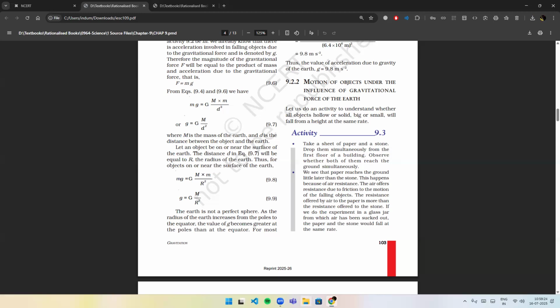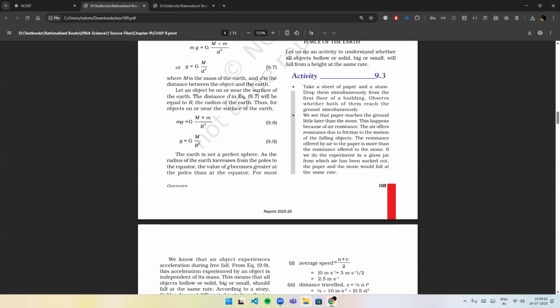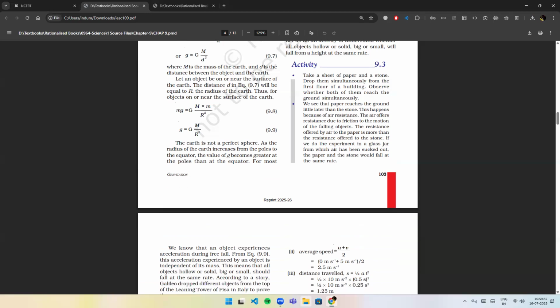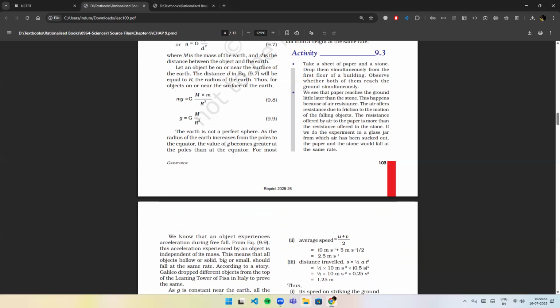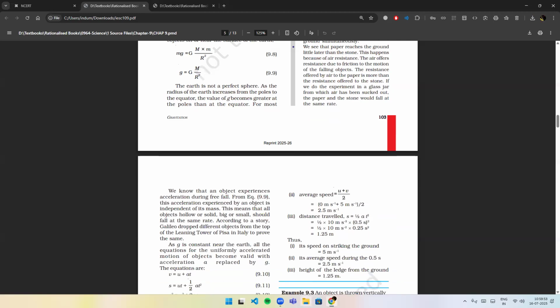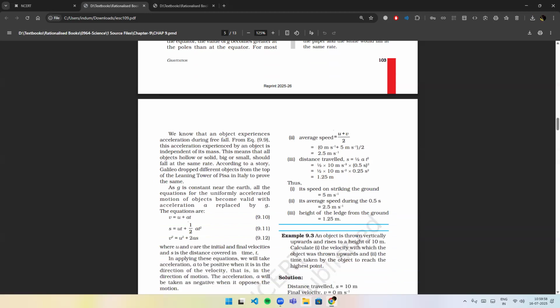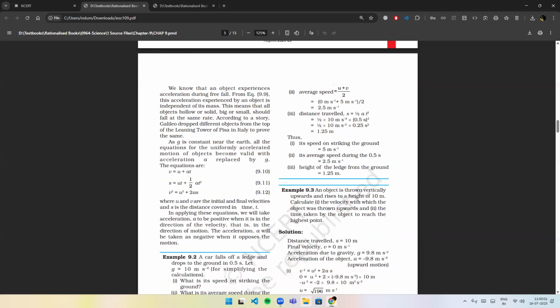We see that paper reaches the ground a little later than the stone. This happens because of air resistance. The air offers resistance due to friction to the motion of the falling objects. The resistance offered by air to the paper is more than the resistance offered to the stone. If we do the experiment in a glass jar from which air has been sucked out, the paper and the stone would fall at the same rate. We know that an object experiences acceleration during free fall. From equation 9.9, this acceleration experienced by an object is independent of its mass.